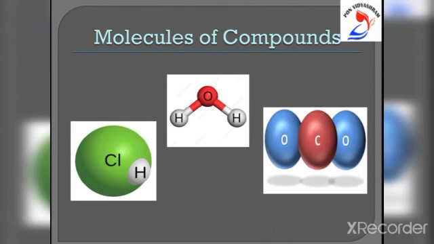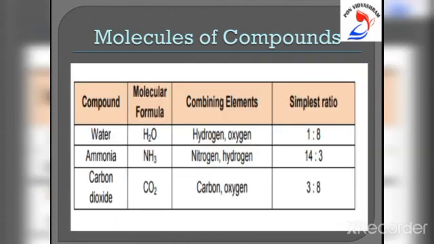A molecule of water is made up of 2 different types of atoms, hydrogen and oxygen atom. And carbon dioxide is also a compound whose molecule consists of 2 different types of atoms, carbon atom and oxygen atom. Atoms of different elements join together in definite proportions to form molecules of compounds. A few examples are given in this table.